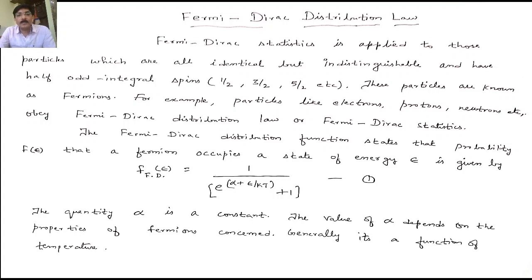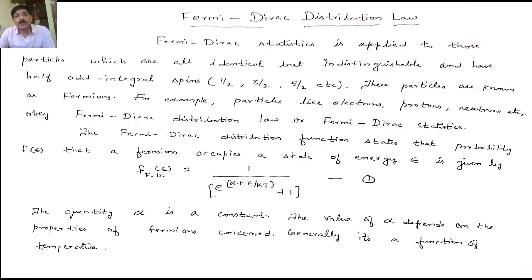The next thing is you have to derive or write the Fermi-Dirac distribution law. If you are able to remember the previous Bose-Einstein distribution law, then you can easily write this Fermi-Dirac distribution law also. Why? Because there you have a minus 1, here you have a plus 1 in the denominator.